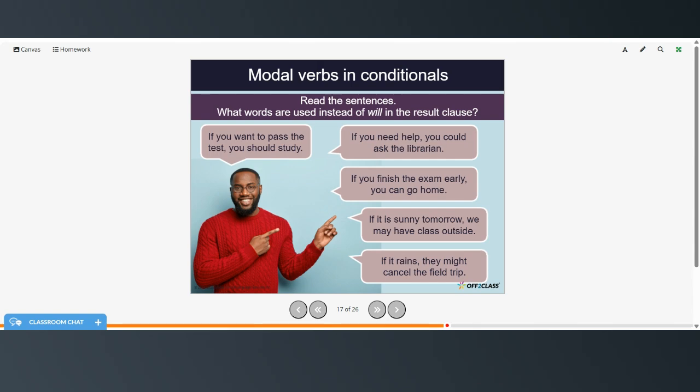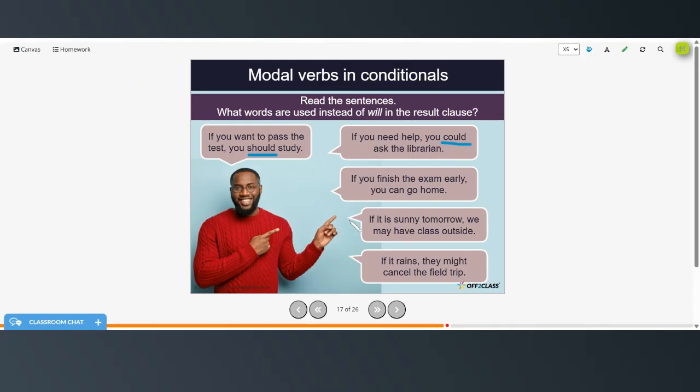All right, now read the sentences and what words are used instead of will in the result clause. Okay, if you want to pass the test, you should study. Here we used should instead of will. If you need help, you could ask the librarian.